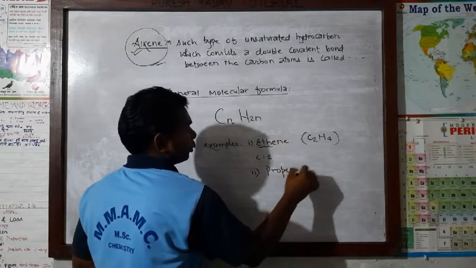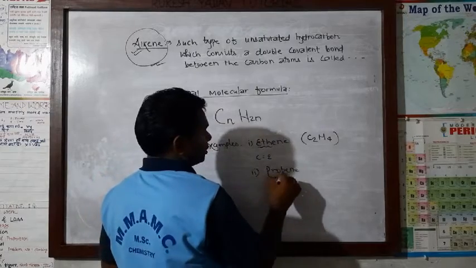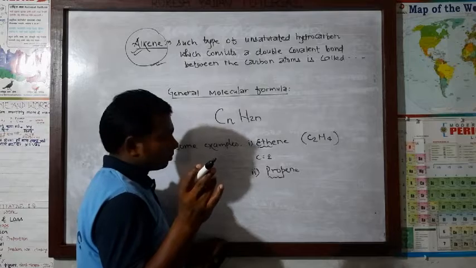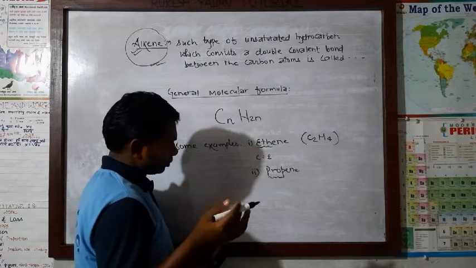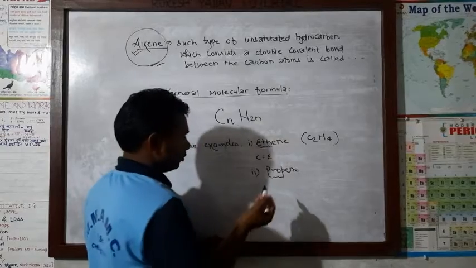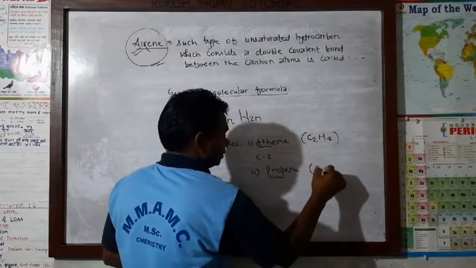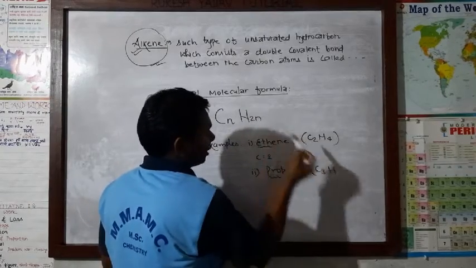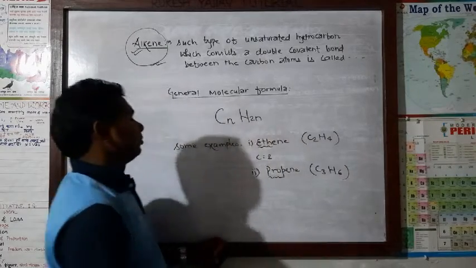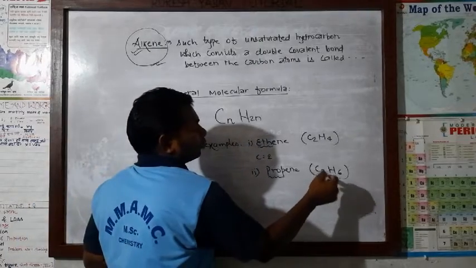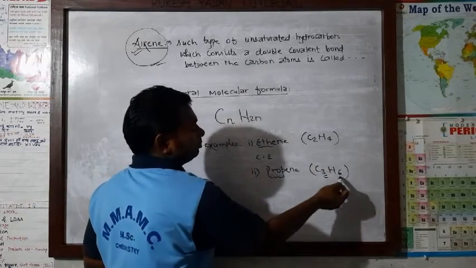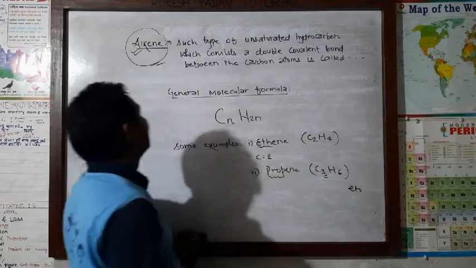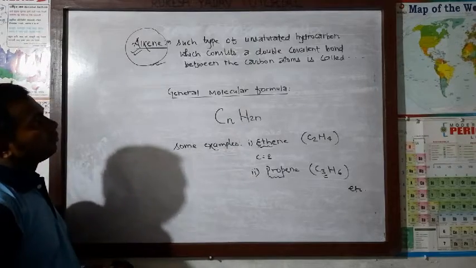In the same way, further we can write more. Let it be propene. Prop means how many carbon? 3 carbon. Meth means 1 carbon, eth means 2 carbon, prop means 3 carbon, but means 4, pent, hex, after that you know well. Now here C3H6. Whatever the number of carbon atoms is, the number of hydrogen atoms will be double that.